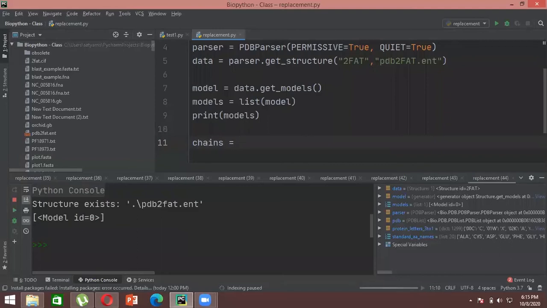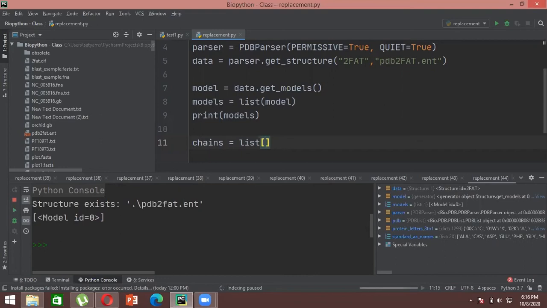So that's why I'm creating a variable chains, and I will be storing the values in the form of a list. And I need chains from the model, right? So I will be calling the model here because the hierarchy is that first you download the whole structure of the protein. In that protein you consider the fact that there may be more than one model. That's why you created another variable called models.